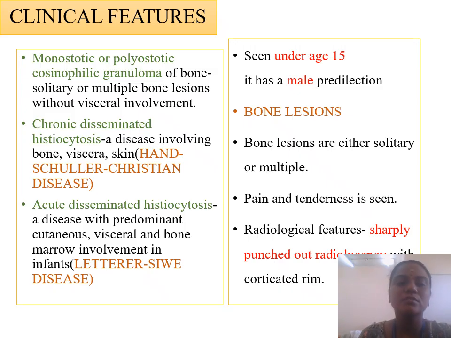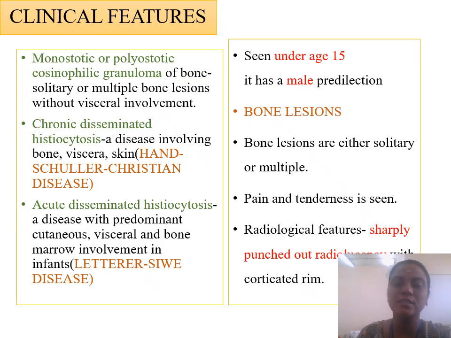Clinical features: the lesion can exhibit as a monostotic or polyostotic eosinophilic granuloma of the bone, which occurs as solitary or multiple bone lesions without visceral involvement. The other form of this disease is chronic disseminated histiocytosis, where the lesion involves bone, viscera, and skin, which we call Hand-Schüller-Christian disease. The third variant is acute disseminated histiocytosis, where the disease occurs in the cutaneous, visceral, and bone marrow, which we call Letterer-Siwe disease.